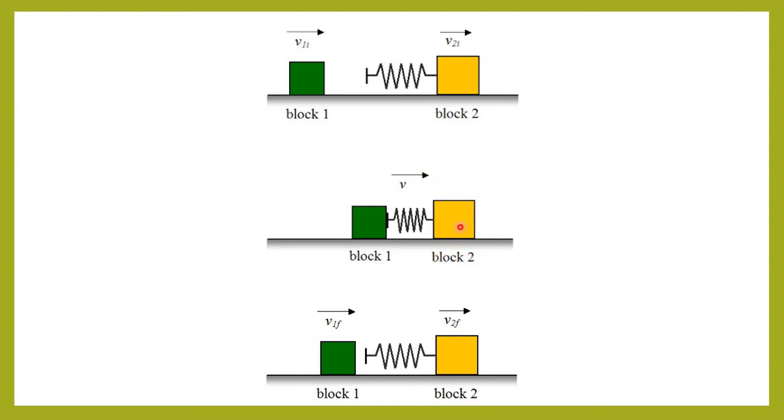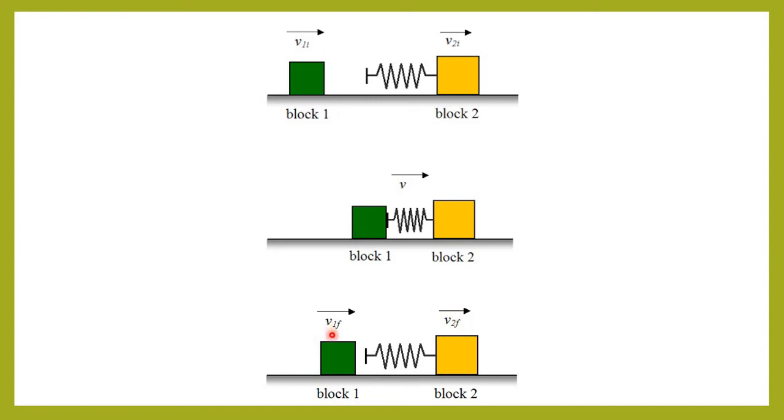So at maximum compression, say xm, the velocities of both the blocks are equal, that is v. The spring force is still in the directions as shown, as I explained earlier. That is, the velocity of block m1 is further decreased and that of mass m2 is increased. The spring now starts relaxing. And now we will come to the third image. The two blocks are separated from one another. The velocity of block m2 becomes more than the velocity of block m1. That is, now v2 dash, or as depicted here v2f, becomes greater than v1f.